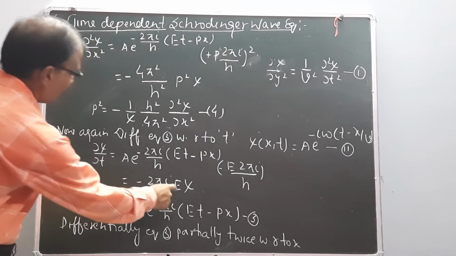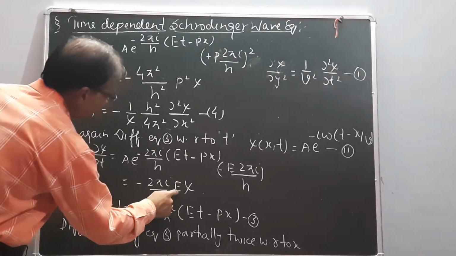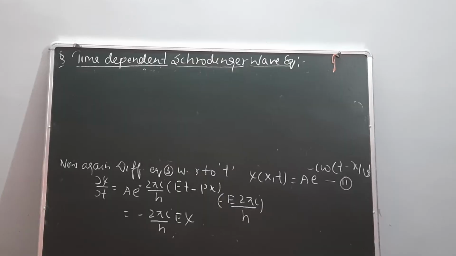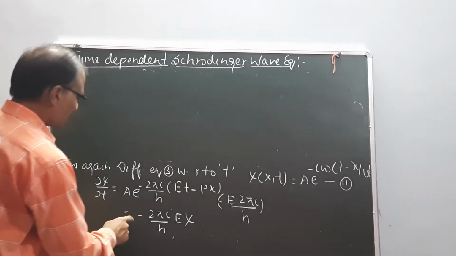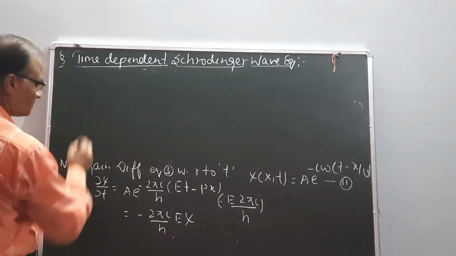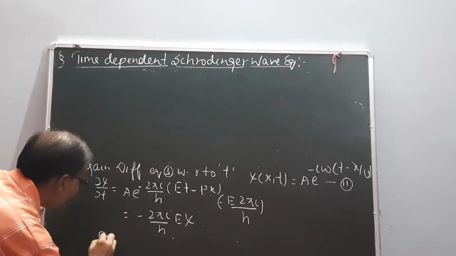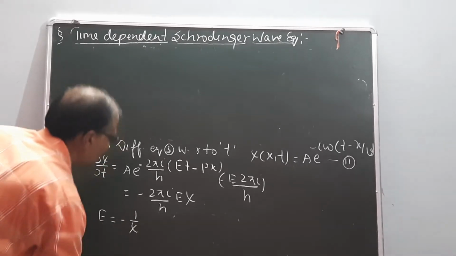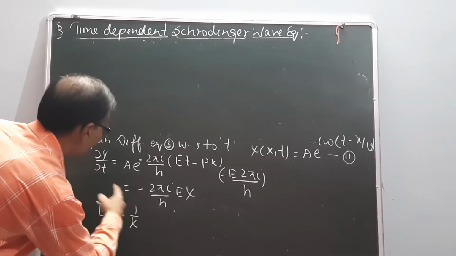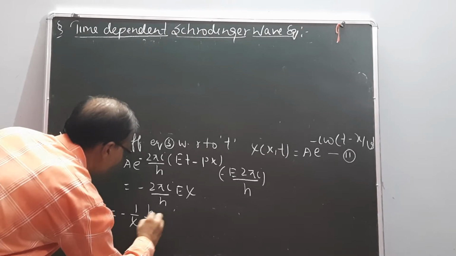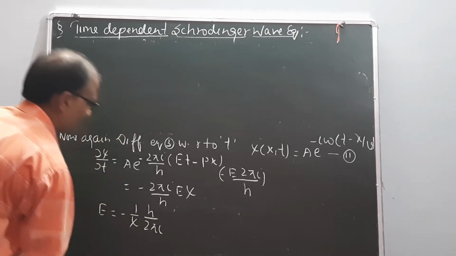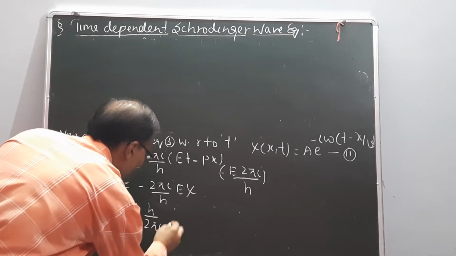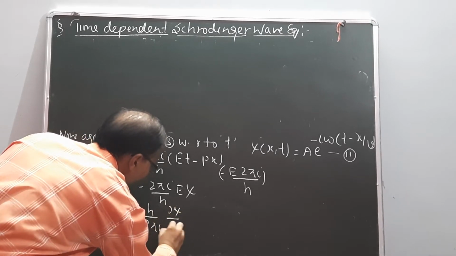Now I calculate the value of E. The value of E equals minus 1 upon psi, h upon 2 pi i, del psi upon del t.